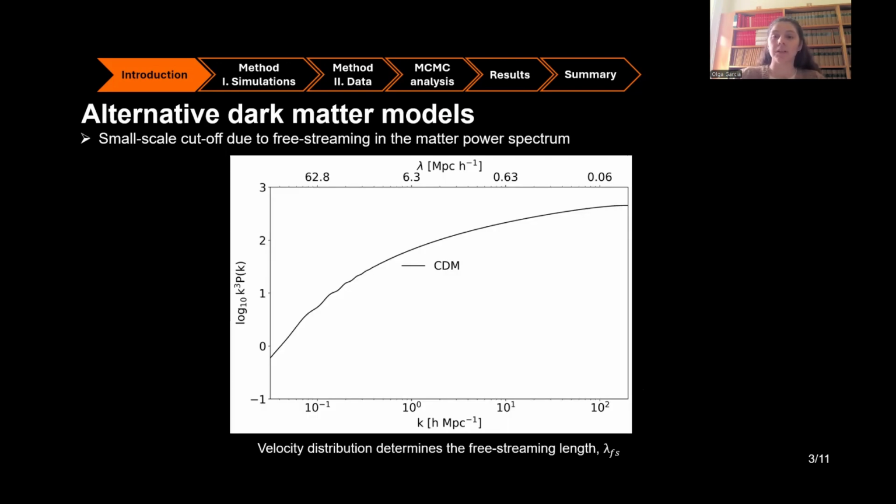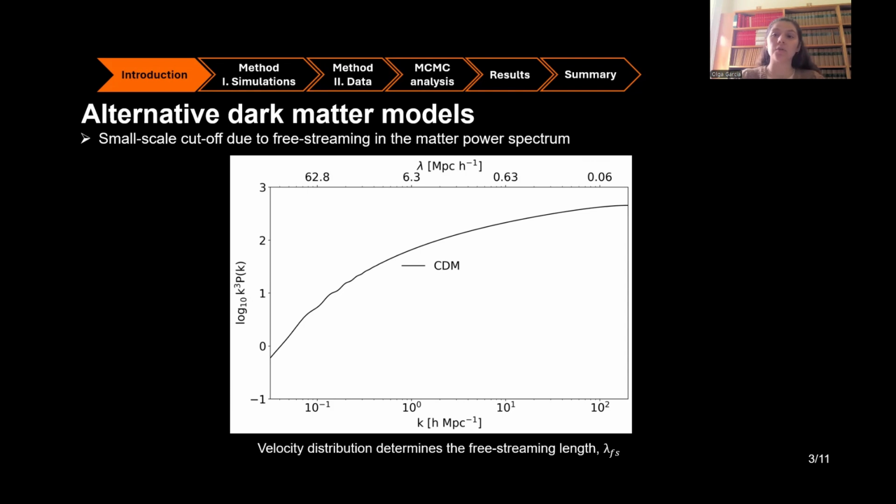So in this slide, I am showing the dimensionless linear matter power spectrum on the y-axis. This quantity corresponds to the variance of the density fluctuations inside a logarithmic wave number bin in k, where these k modes are shown on the x-axis with a corresponding inverse scale on the top x-axis. And what this plot tells us is that for cold dark matter cosmology, this variance, that is, the density fluctuations, increases when we move to the smaller scales, that is, to the higher k modes. This matter power spectrum is plotted at redshift 0, and by studying this late-time structure growth, we can distinguish between different dark matter models.